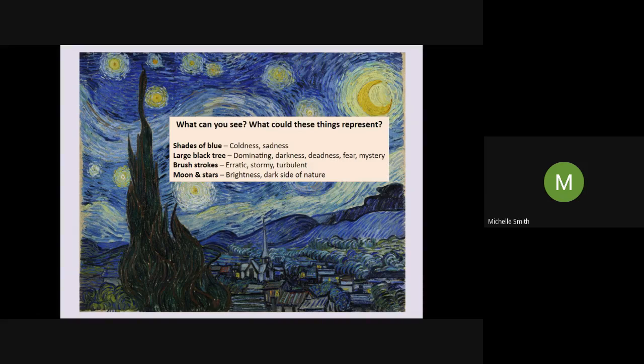Finally, I've got the moon and the stars there. The moon and the stars, these are the brightness in this picture to me. Maybe they're the warmth in the cold blue. Maybe they're symbolizing hope in some way. I've also, though, put the dark side of nature. So perhaps he's chosen to paint this at night time because it is that darkness that he wants to show us, because we only can see the moon and the stars when it's dark outside.